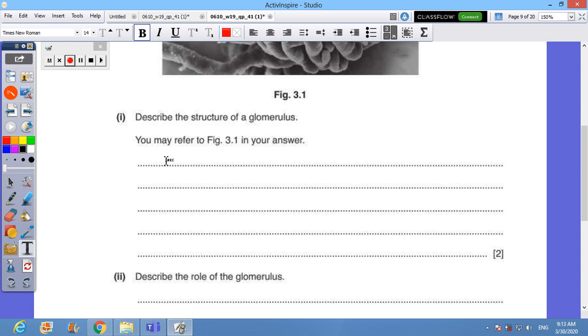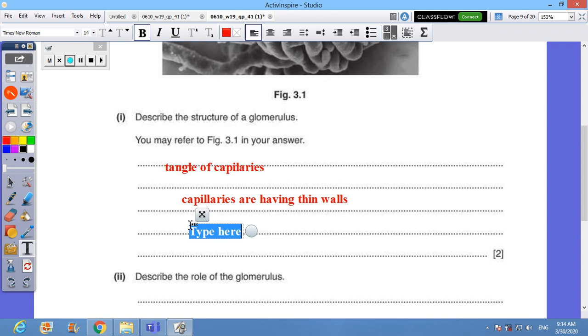So I can see a tangle of capillaries. This is very, very clear. These capillaries are having thin walls.